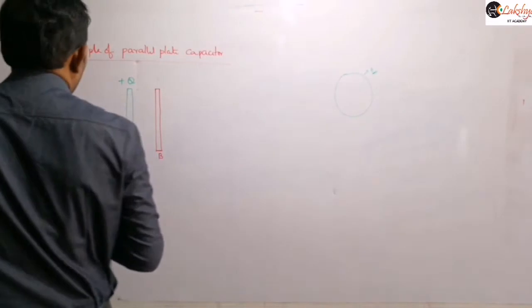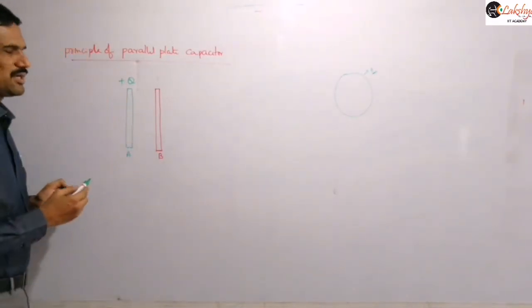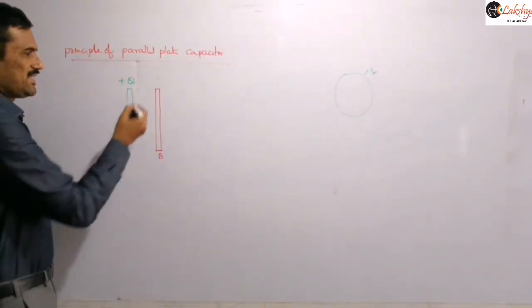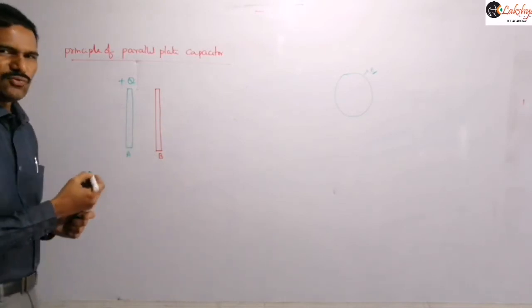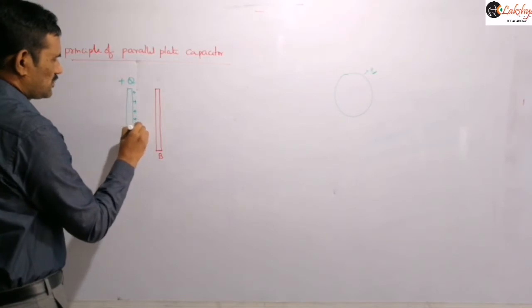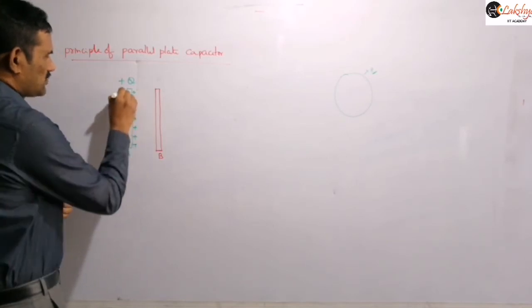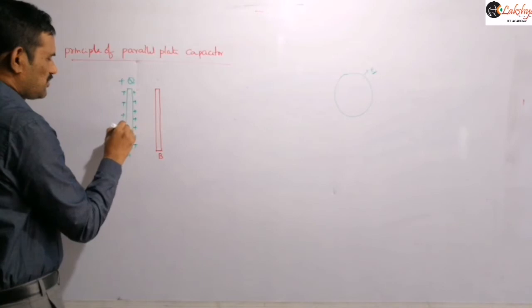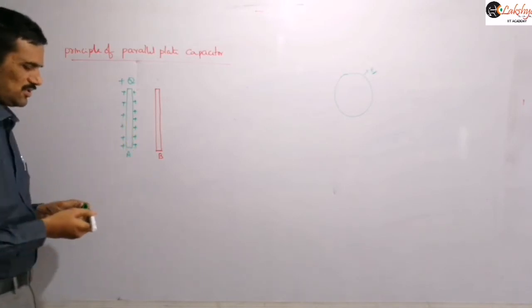And so now, as this metal plate has some charge, charges will be induced on this, and we know this is totally positively charged, right? Initially the charge will be distributed like this on this metal plate.